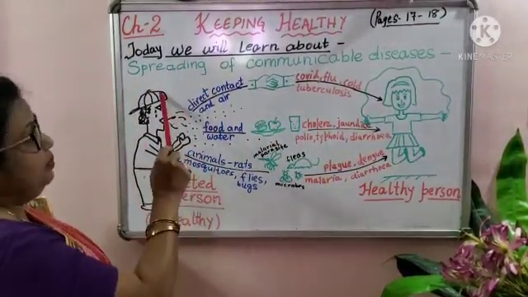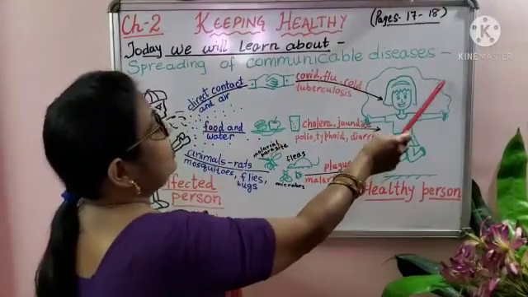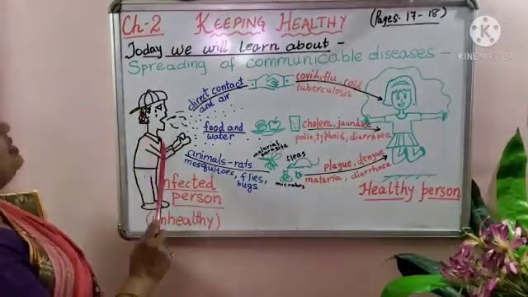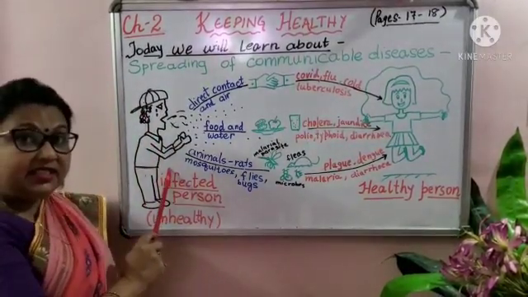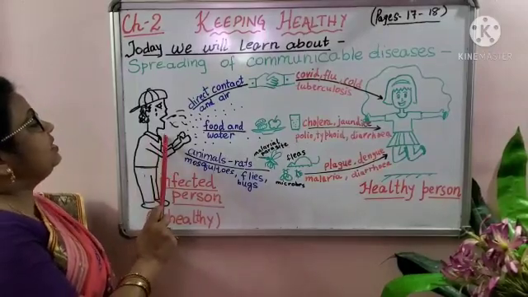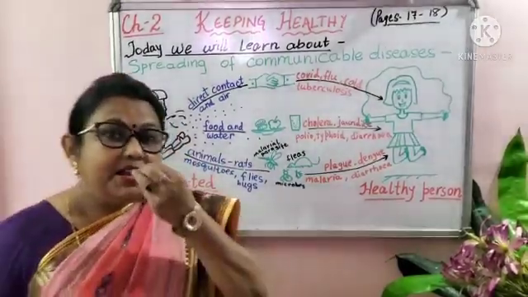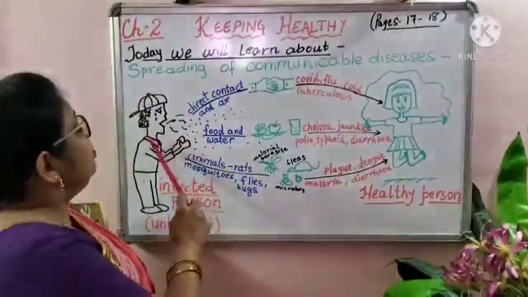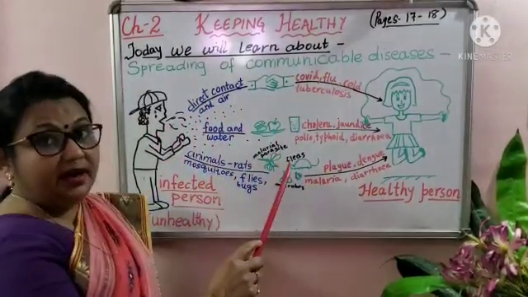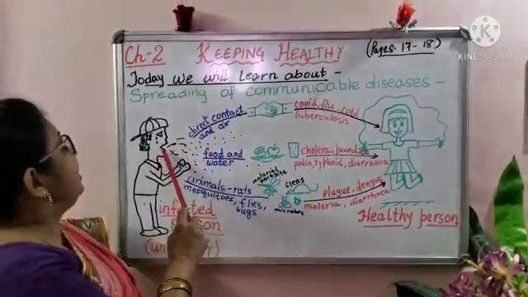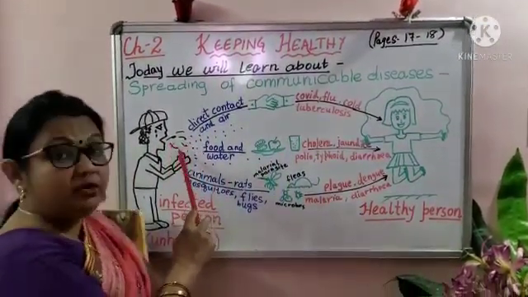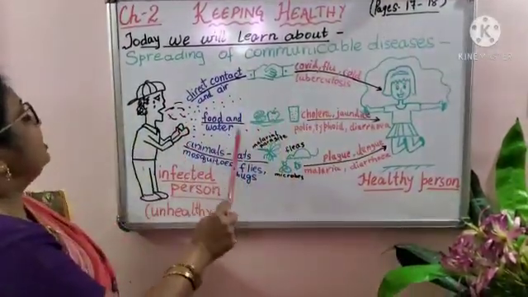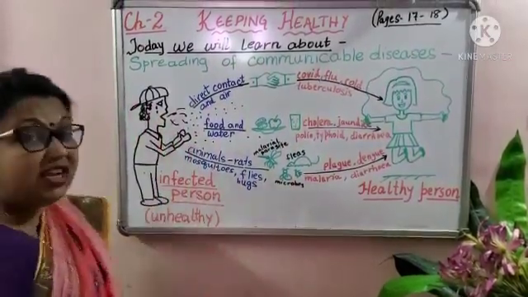Now, let us look at this diagram. He is an infected person, and here is a very fit and healthy girl. He is carrying an infectious disease, a communicable disease. When this person coughs or sneezes, minute droplets of mucus, carrying the germs, spread in the air everywhere. Even his hand and body is infected.